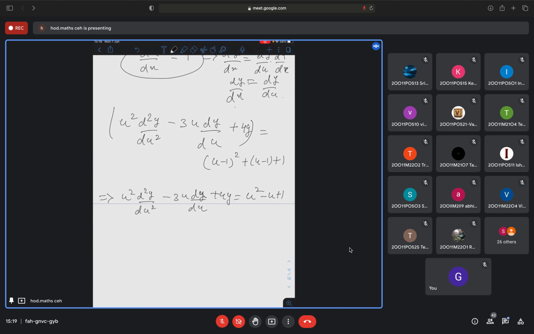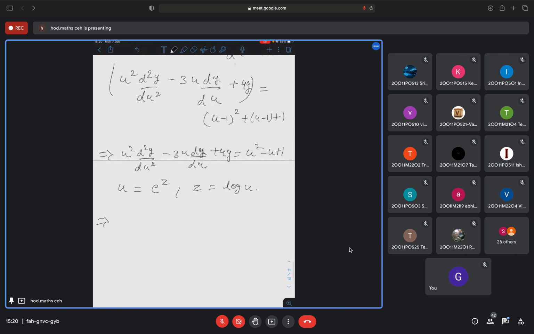So for a Cauchy-Euler equation, what do you need to do? The independent variable needs to be substituted as e to the power z. So z will be equal to log u. Here directly I'll write the substitution. U square d square will be equal to what? Theta into theta minus 1. Is it or not? Minus 3u dy by du will be theta, plus 4, this whole thing y is equal to u square, which will be e to the power 2z minus e to the power z plus 1. Clear?